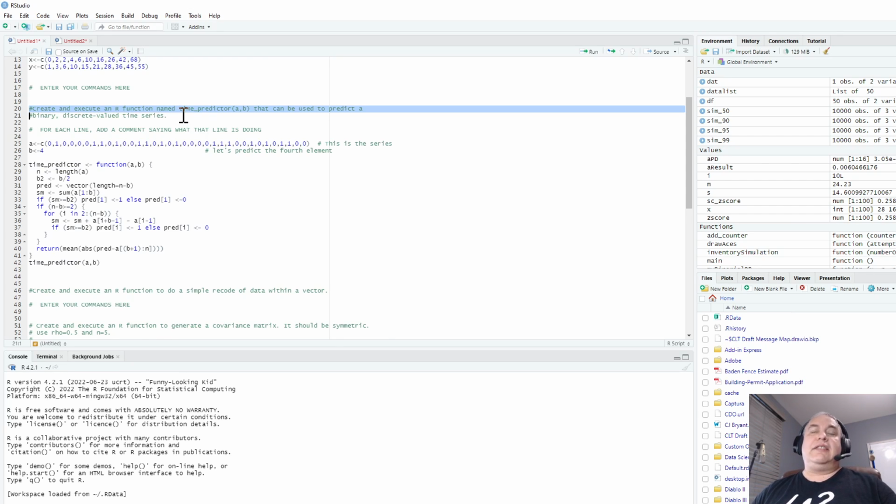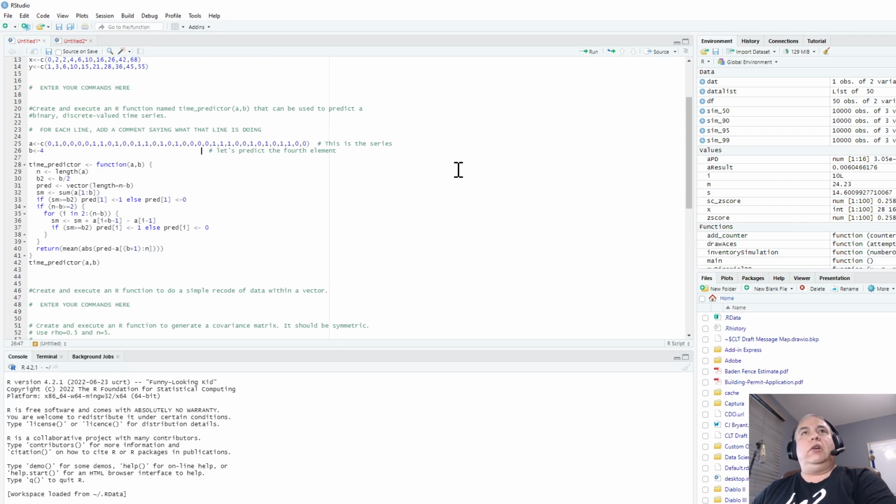Now that sounds kind of scary, but really what this is about is, can you read the R function that's been created here for you? This function is in the book. In the book, it walks you through the entire function. So you should read that section of the book, and then come back to this here, and for each of these lines, you'll want to add a comment.